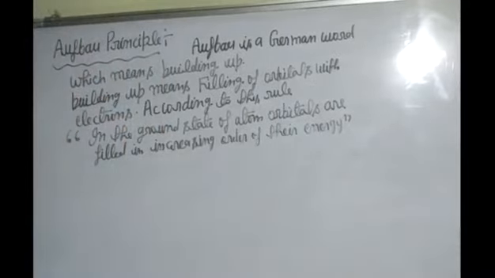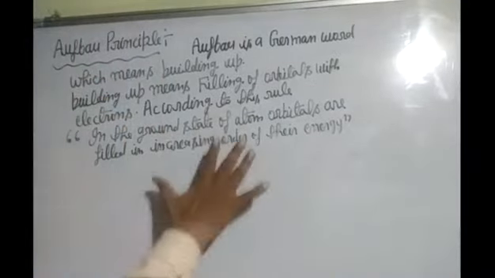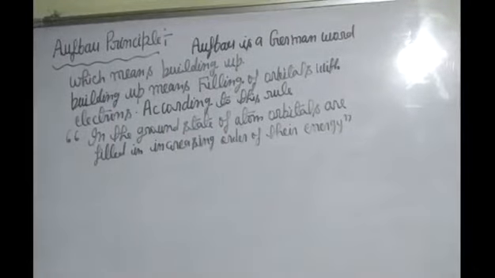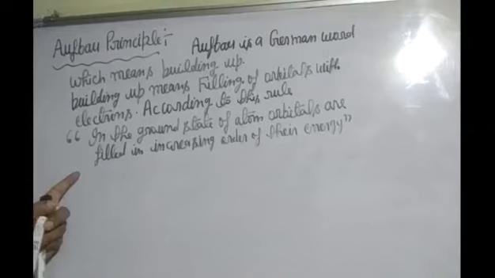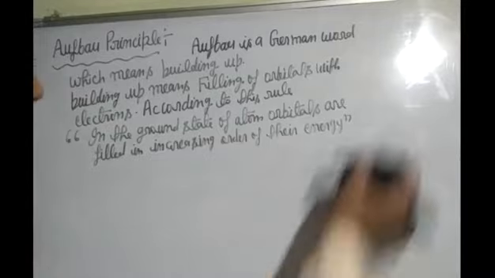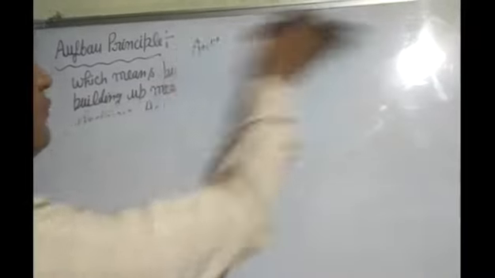Okay students, now I am telling you the main thing related to the Aufbau rule. I am telling you how you can fill orbitals, so I am telling you the order of filling of orbitals according to the Aufbau rule.